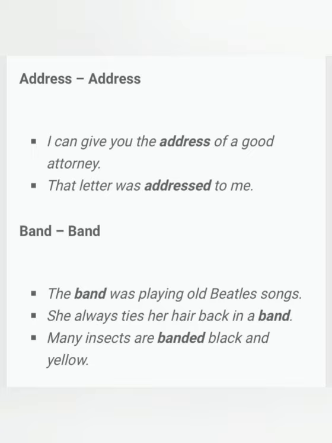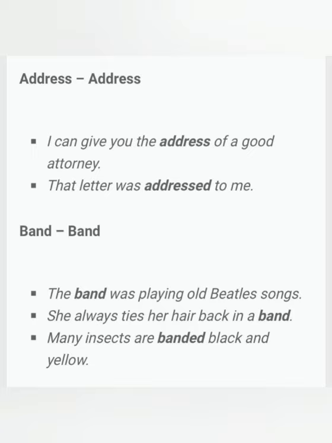Okay. The next one is band and band. Band was playing old Beatles songs. She ties her hair back in a band. Many insects are banded black and yellow. So you can see how we use the word band in different meanings in these three sentences. तीनों sentence में band का मतलब अलग है. पहले वाले में band मतलब band of musicians है.